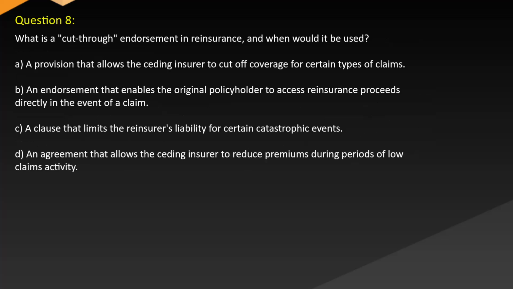Question 8. What is a cut-through endorsement in reinsurance, and when would it be used? A. A provision that allows the ceding insurer to cut off coverage for certain types of claims. B. An endorsement that enables the original policyholder to access reinsurance proceeds directly in the event of a claim. C. A clause that limits the reinsurer's liability for certain catastrophic events. D. An agreement that allows the ceding insurer to reduce premiums during periods of low claims activity.